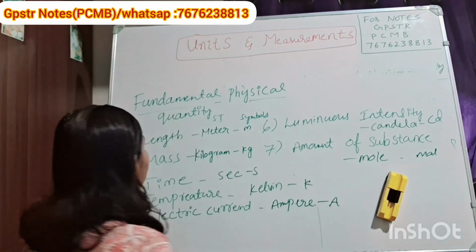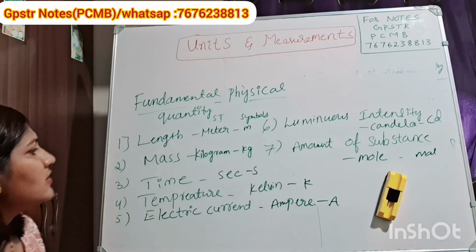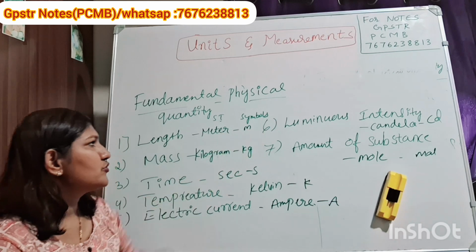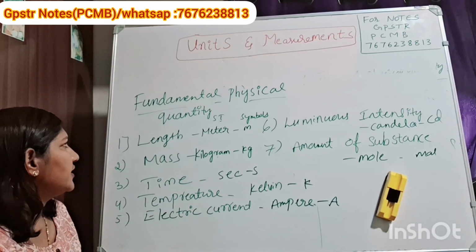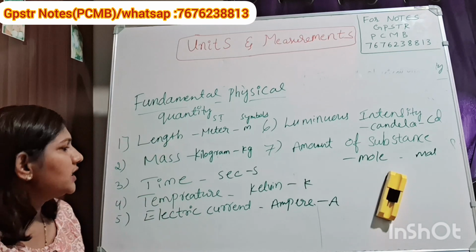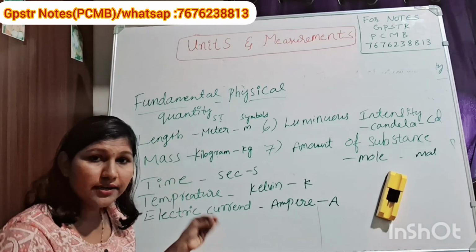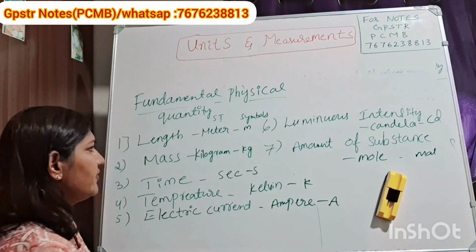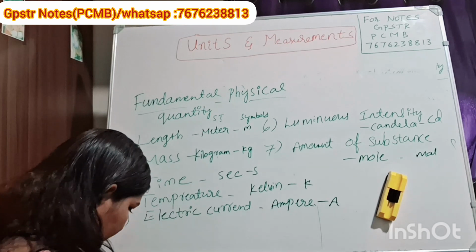So these are the 7 physical quantities. You can remember all the 7 physical quantities with the SI units and symbols. This is the first type of physical quantity, that is fundamental physical quantity. These 7 physical quantities do not depend upon any other physical quantity. You should remember all 7 physical quantities. The next one is derived physical quantities,